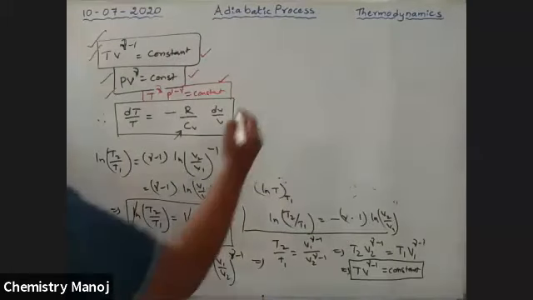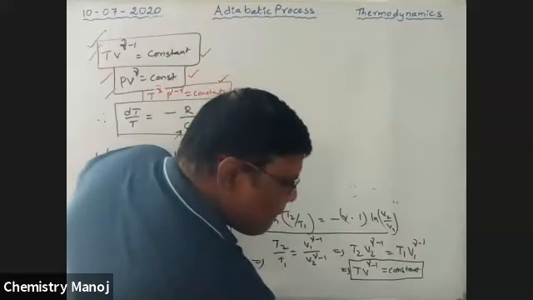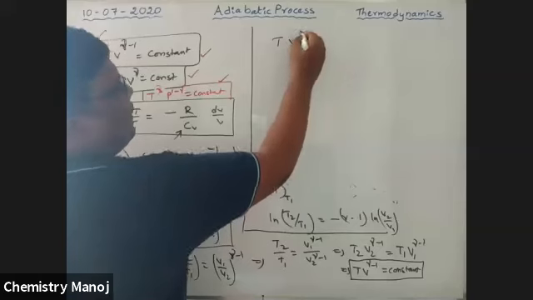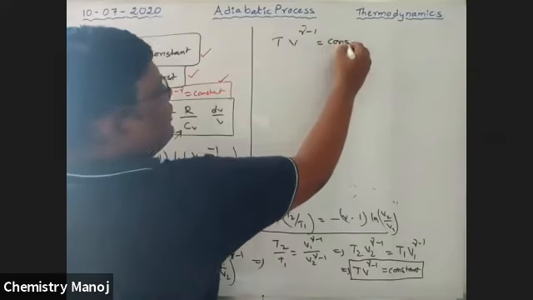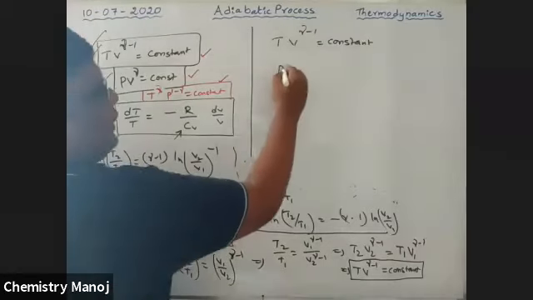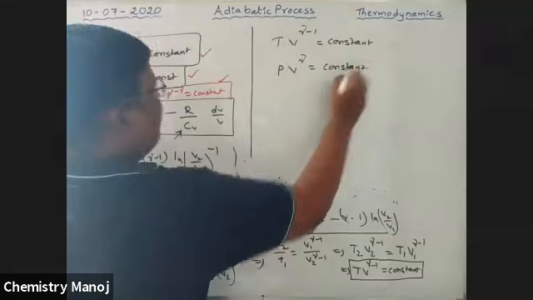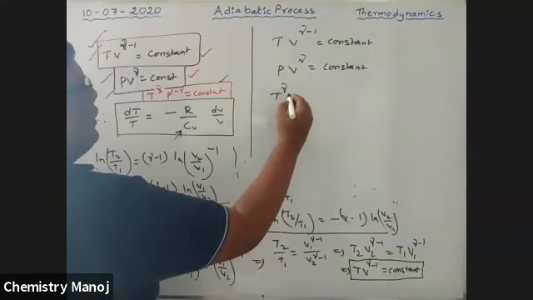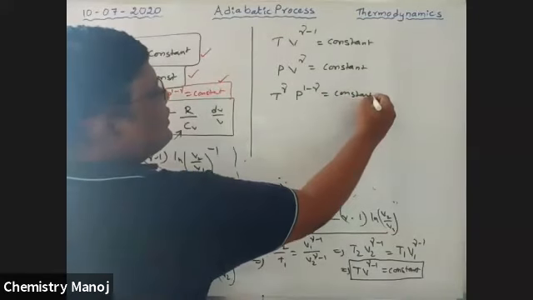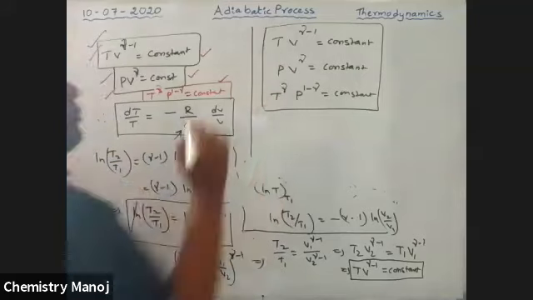So finally, our relations are PV power gamma is equal to constant. Please try to mind it, boys. Very, very important. PV power gamma is equal to constant. Next, T power gamma, P power 1 minus gamma is equal to constant. These are the different relations between different variables for an adiabatic process.